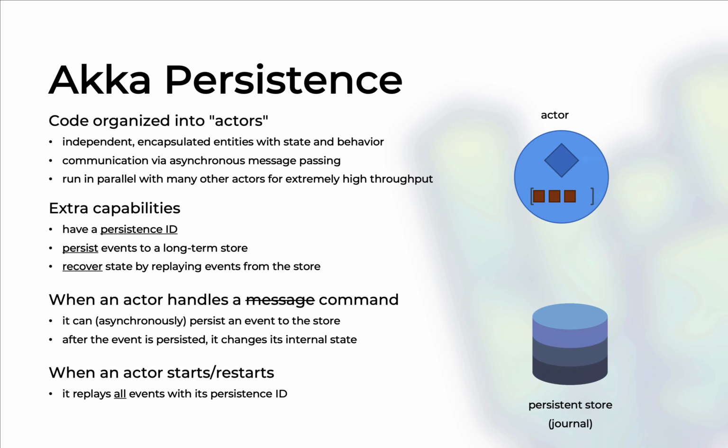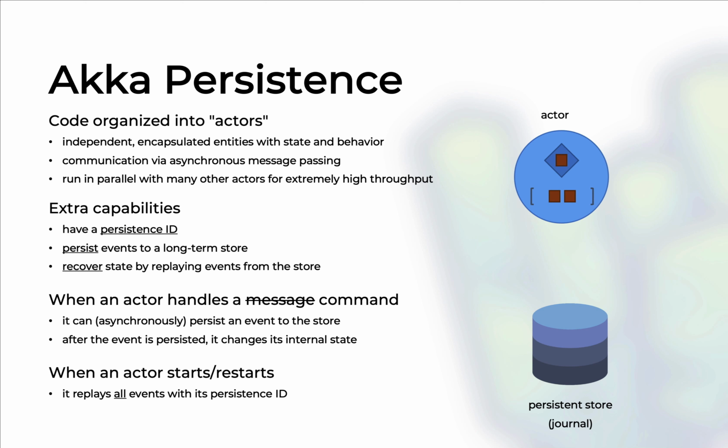Now, let's assume that this actor interacts with a persistent store. When the actor is scheduled to run on a thread, it will simply dequeue messages, and it will treat that message with the internal behavior of the actor, which is its internal code. Now, that behavior can do a lot of stuff, and one of the very often used effects is to persist an event to the persistent store.